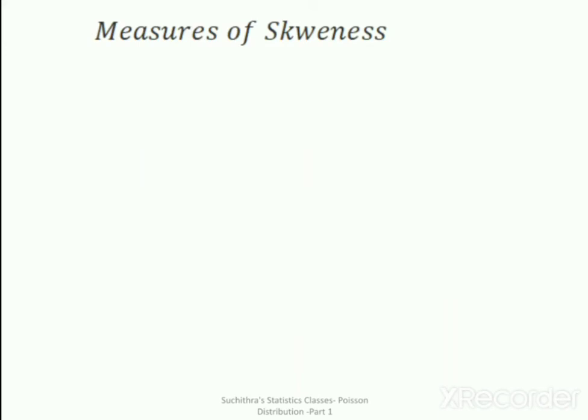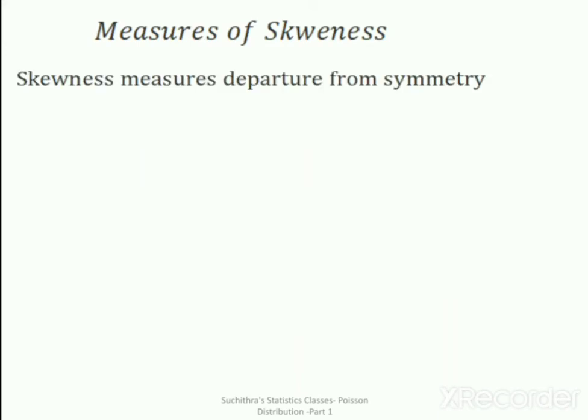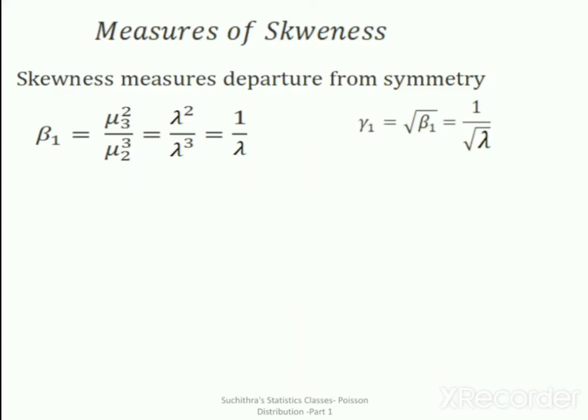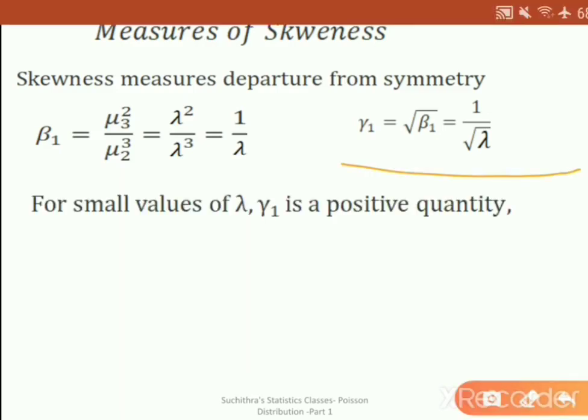Then let us think about the measures of skewness. What is measures of skewness? Skewness measures departure from symmetry, how much the distribution is away from the symmetry. For that one, we are using the measures beta 1 and gamma 1. Beta 1 is mu3 square by mu2 cube, which is equal to 1 by lambda in this case, and gamma 1 is root beta 1, which is 1 by root lambda.